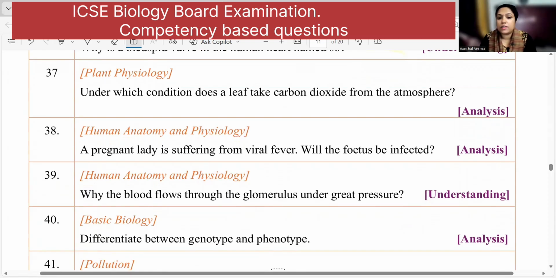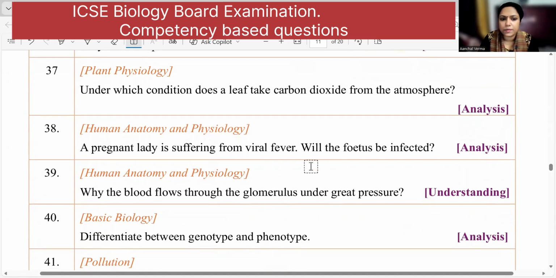A pregnant lady is suffering from viral fever. Will the fetus be infected? No, because microorganisms actually do not pass through the placenta. All organisms cannot pass through the placenta. Few can pass. Antibodies can pass through the placenta, but the fetus will not be affected by the viral fever.